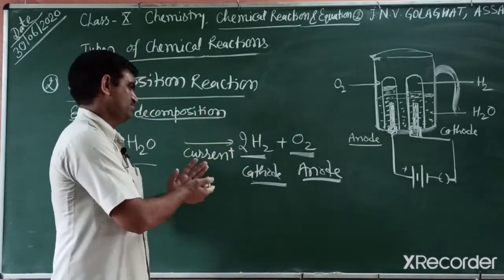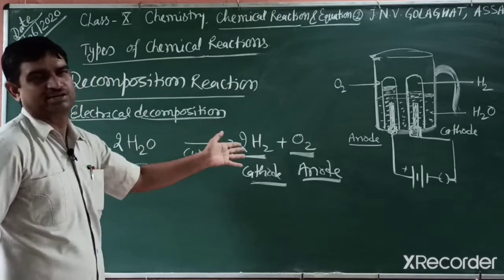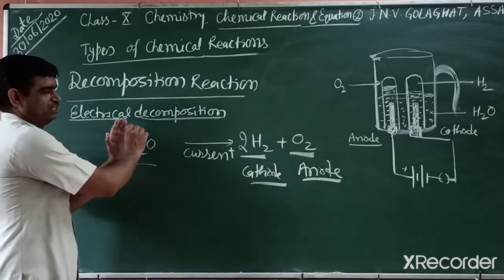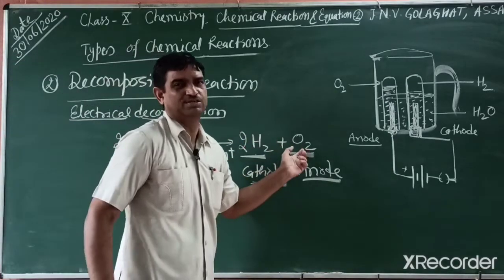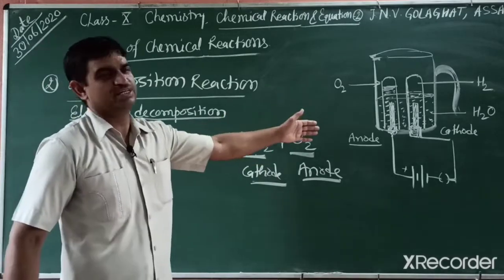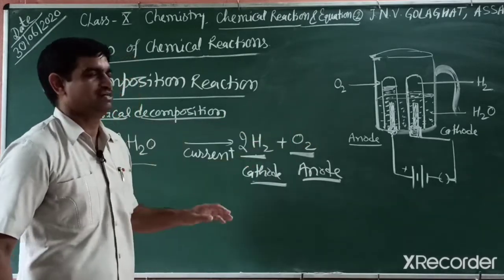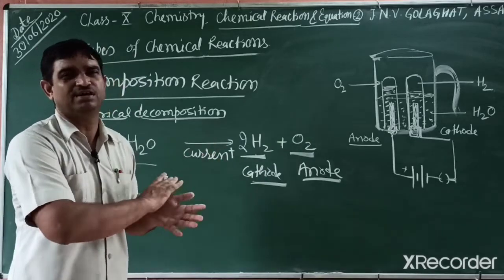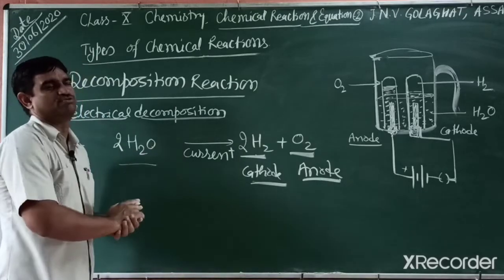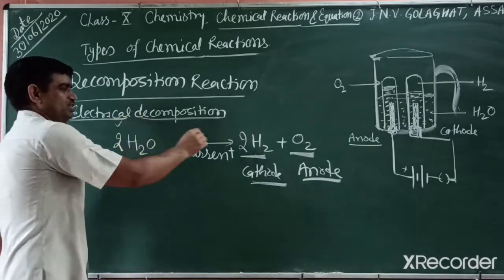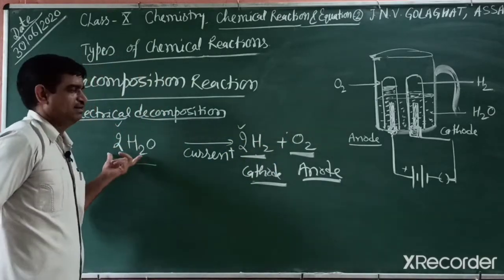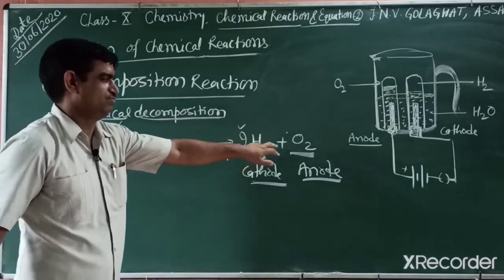The reason behind this double amount is that the reaction occurs according to the balanced reaction. If 2 mole water dissociates, we get 2 mole hydrogen and 1 mole oxygen. This question comes in your CBSE exam sometimes: why, when we pass current in water, are gases released in unequal amounts? Students, gas release according to stoichiometry means the coefficient written before the elements. So when 2 mole water dissociates, we get 2 mole hydrogen and 1 mole oxygen.